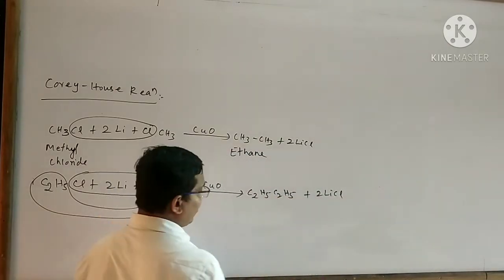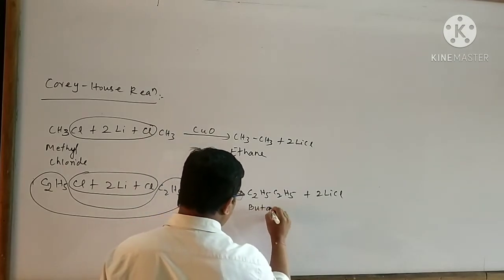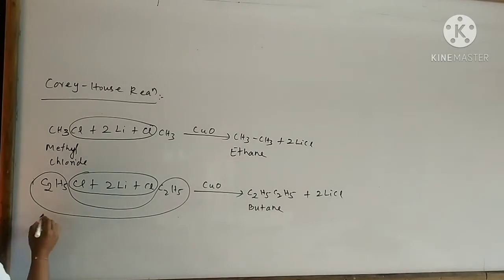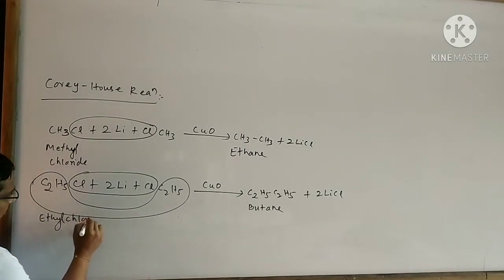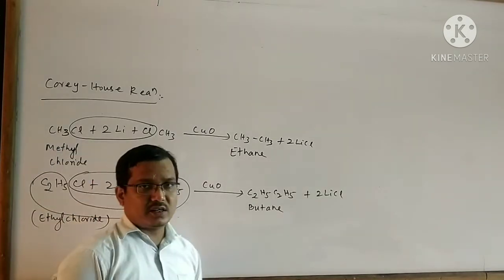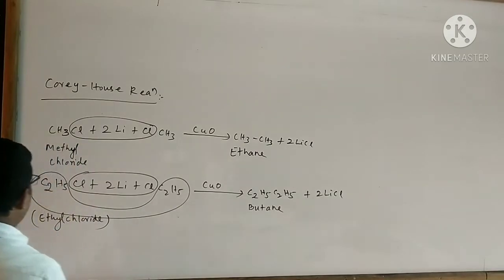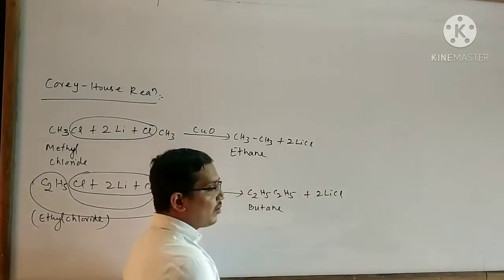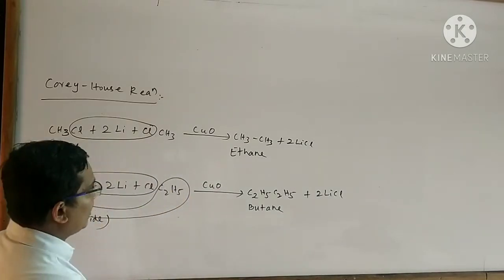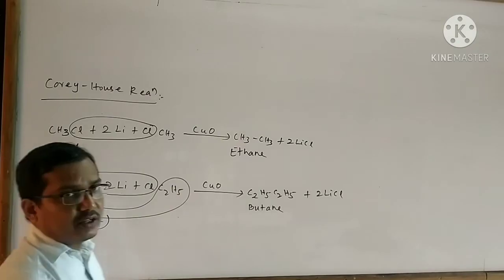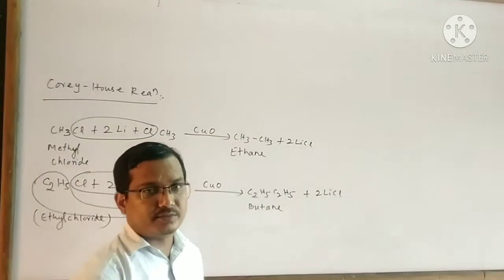The name of this product is butane. The name of this reactant is ethyl chloride. For this reaction, I can write a statement like this: when an alkyl halide is treated with lithium in the presence of copper, then an alkane is formed. This reaction is said to be the Corey-House reaction.